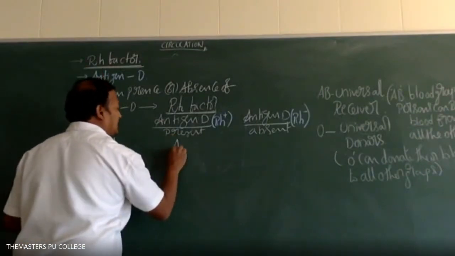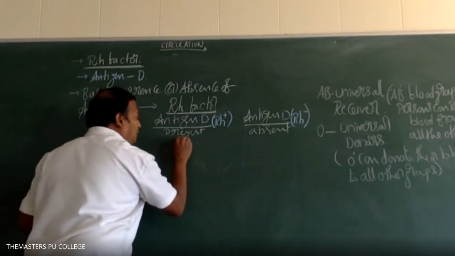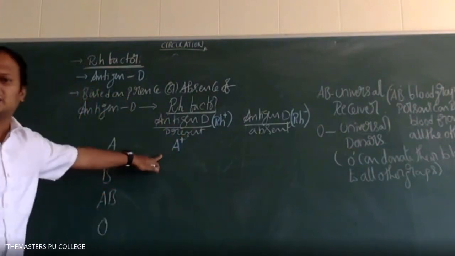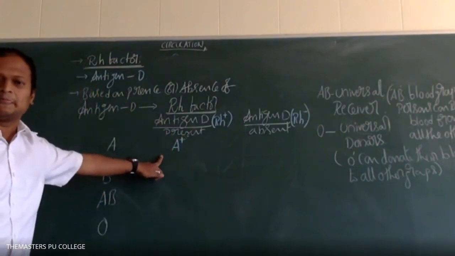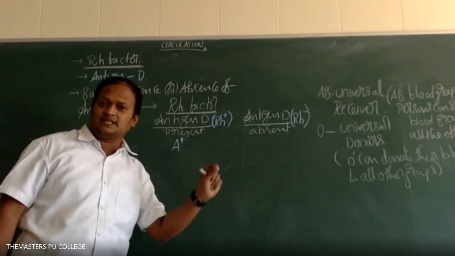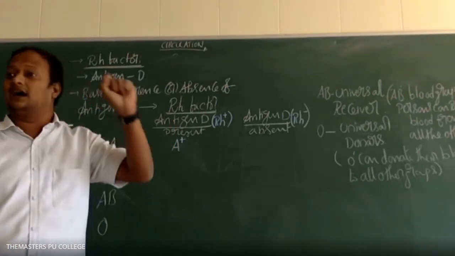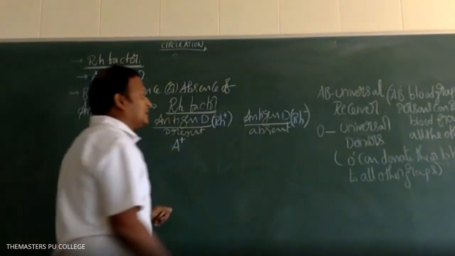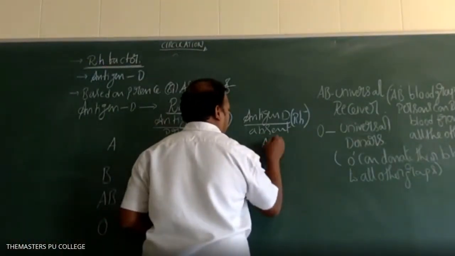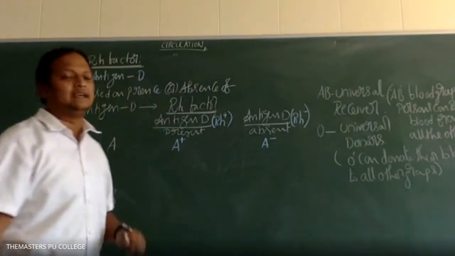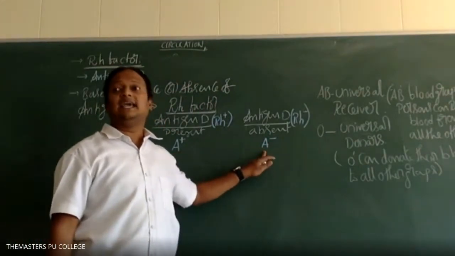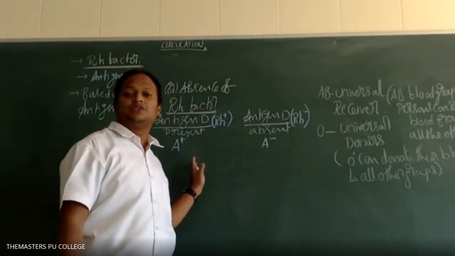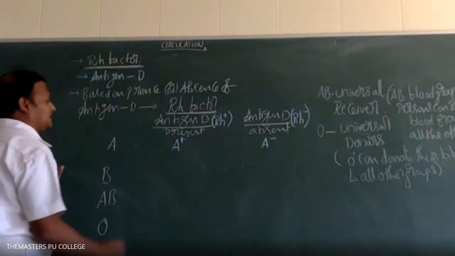Those persons are A group only. A positive means antigen A is present, and along with that antigen D is also present. Those people are considered A positive. And A blood group persons who don't have antigen D are called A negative. A positive, A negative.